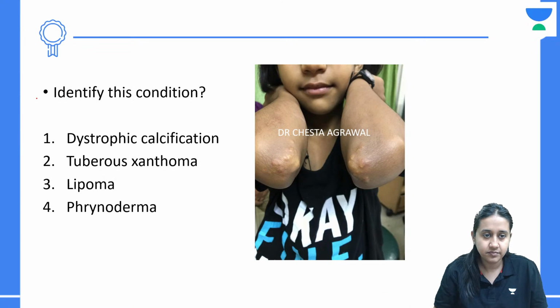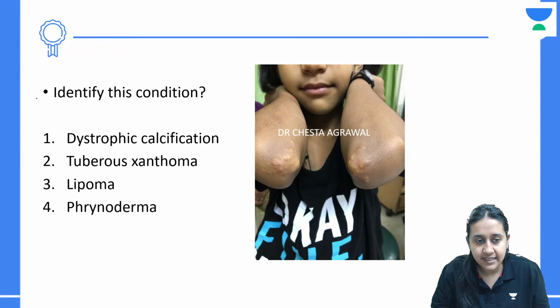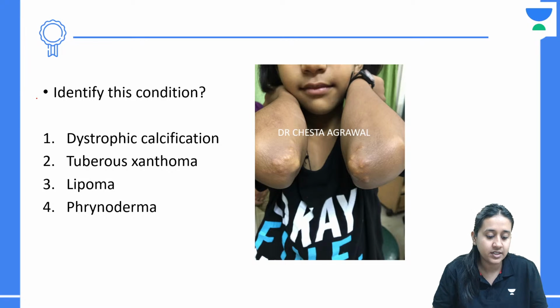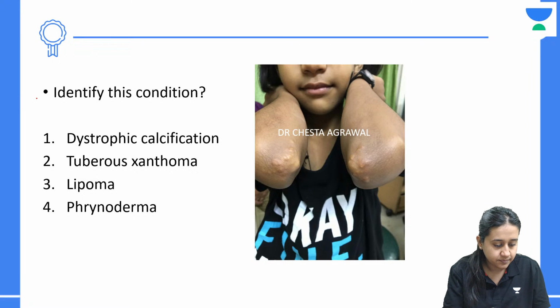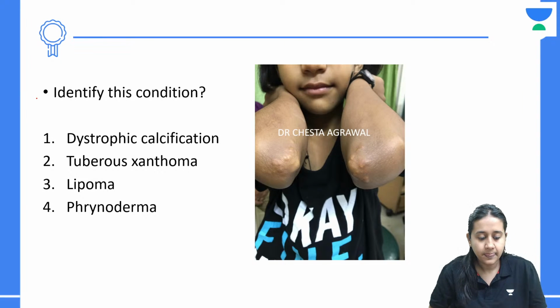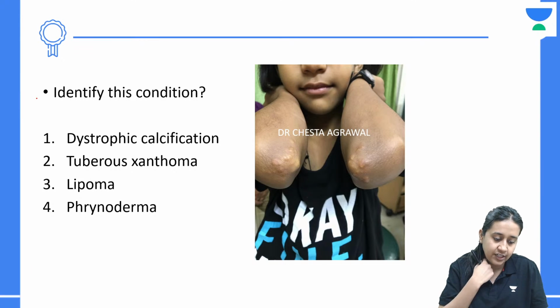Next question. Identify this condition. Dystrophic calcification, tuberous xanthoma, lipoma, or phrynoderma. What is this condition? Anyone?